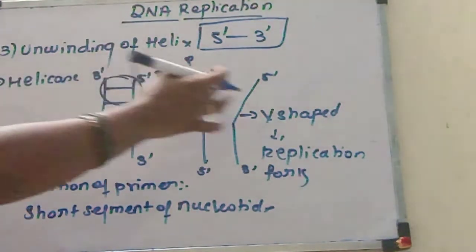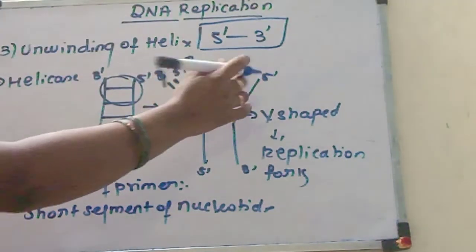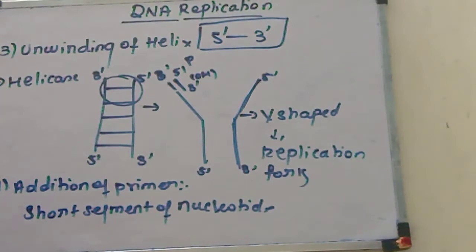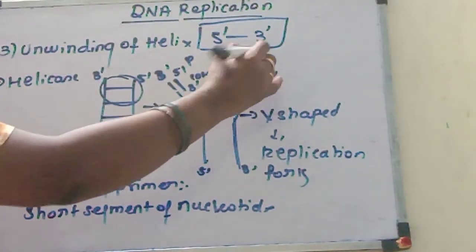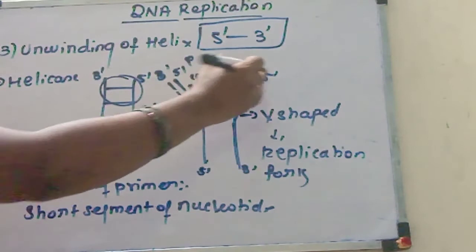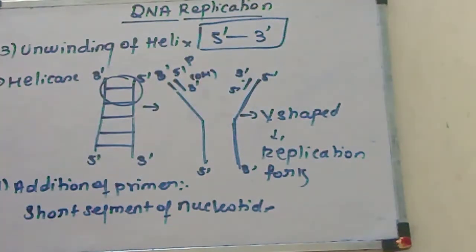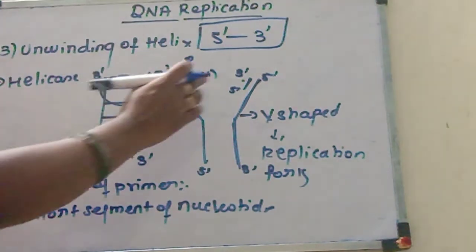If you take this parental strand, which is in 5' to 3' direction, as per the rule we would add the primer exactly opposite, in 3' to 5' direction. But what is the problem here?